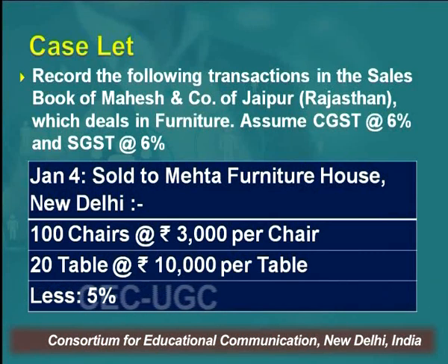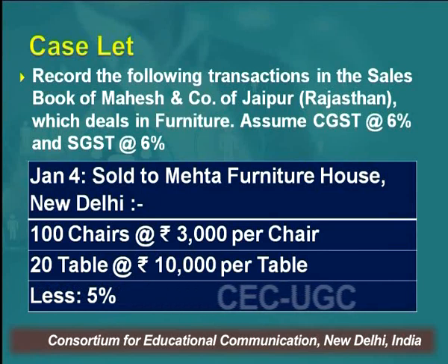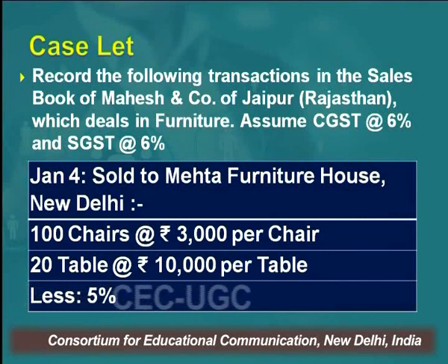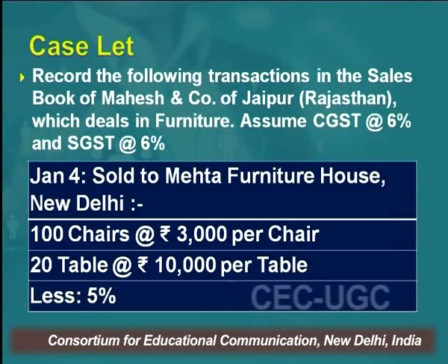So the caselet says, record the following transactions in the sales book of Mahesh and Company of Jaipur. So friends, it's very important that you read the state of the business for whom we are preparing the book, and here it is the sales book, very carefully, because the state in which the business is dealing is important and will decide the bifurcation of GST collected.